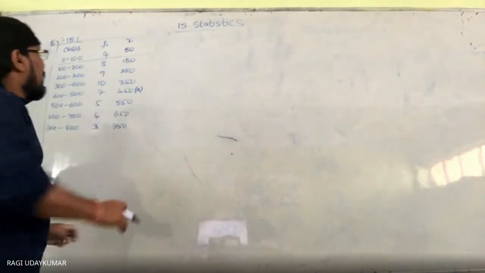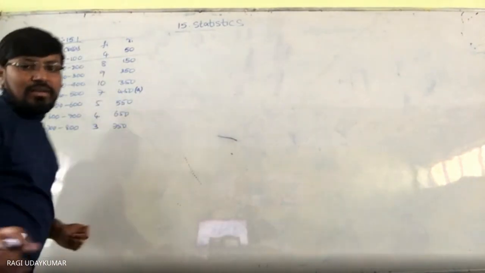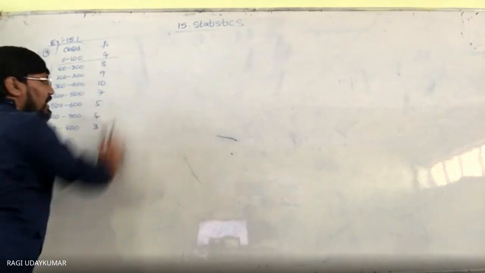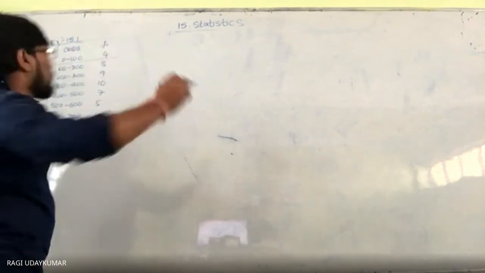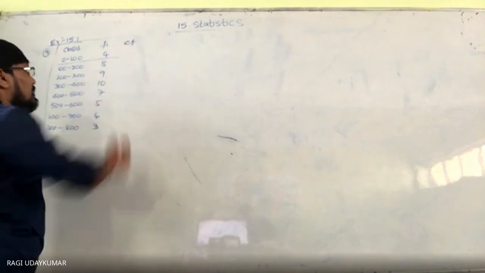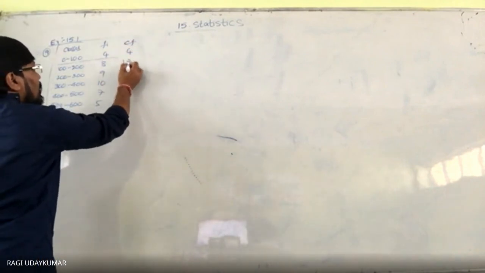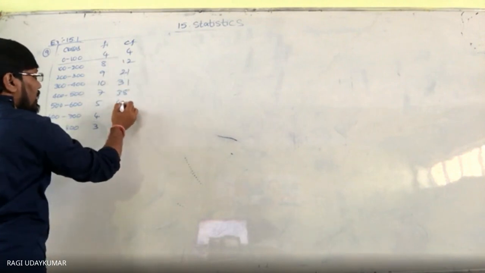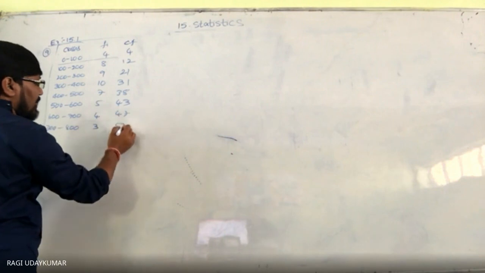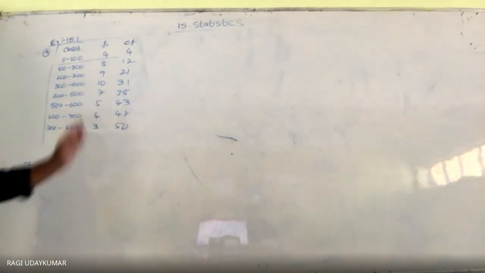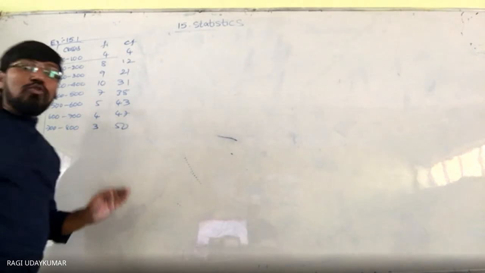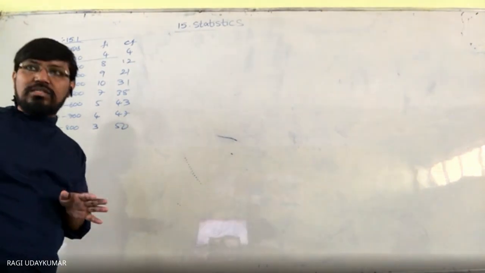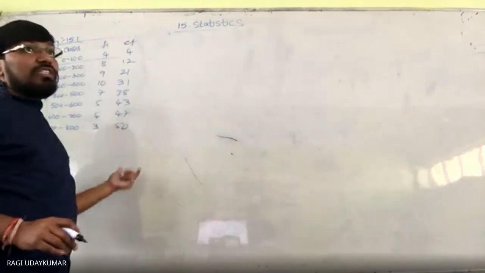So we have to find the median. This is the data given to you. And even for finding the median, you have no need of mid values. Whenever frequency is given, you need to find the CF, the cumulative frequency. So 4 plus 8 is 12, 12 plus 9 is 21, 31, 38, 43, 47, 50. And now identify the median class. How do we identify the median class? That is important.